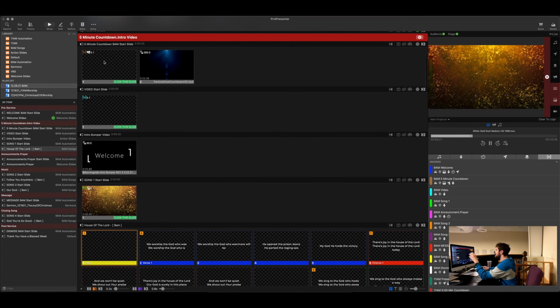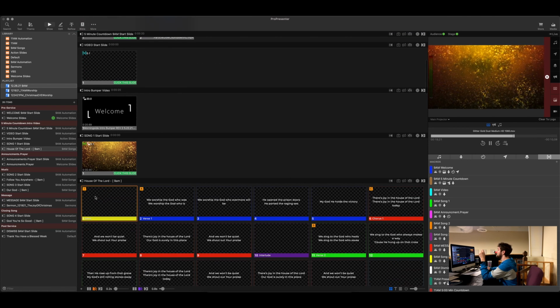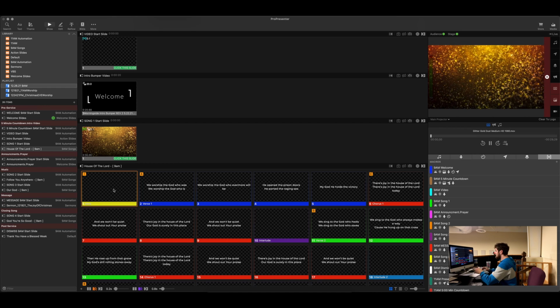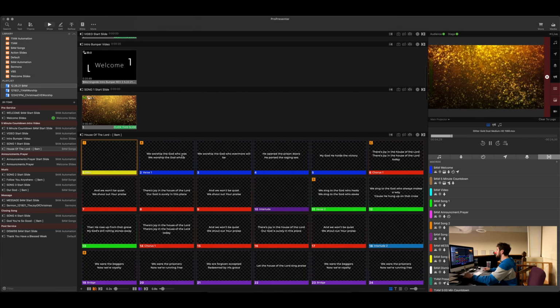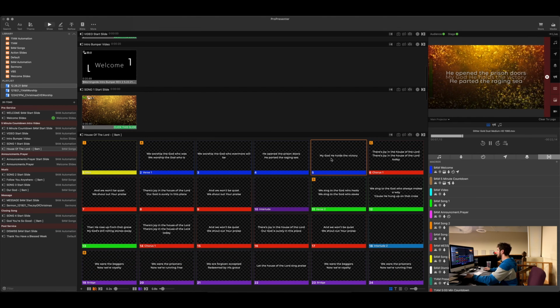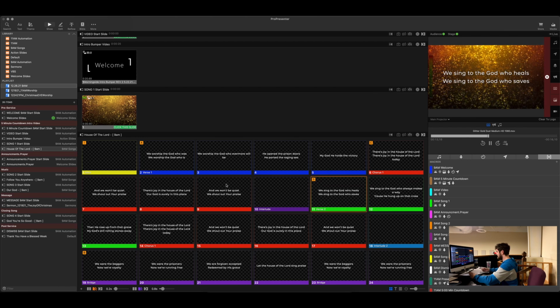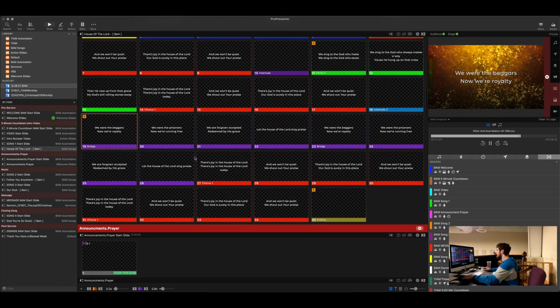So this whole sequence, as soon as you click this slide right here, it will go to this one, it'll go to this one automatically, it'll go to this one, and then this one will go to here. And then now, once you're in this mode, then we'll start the song. So then you're fully in control. At this time, you can either click through them like this, or you can use the keyboard and hit next. And you can also go back, just in case. And so that's how you operate songs.